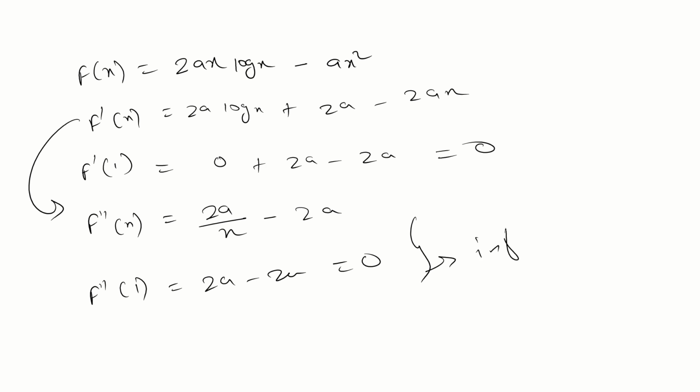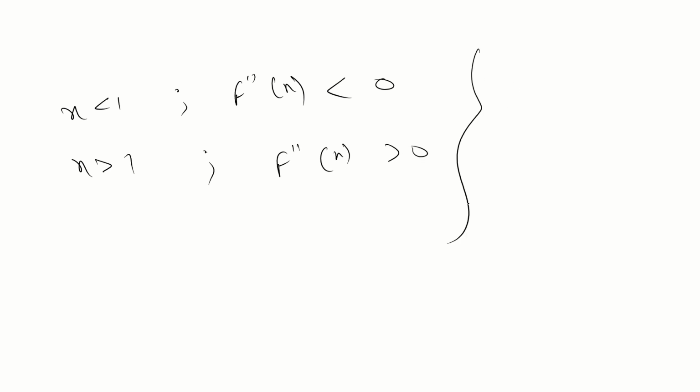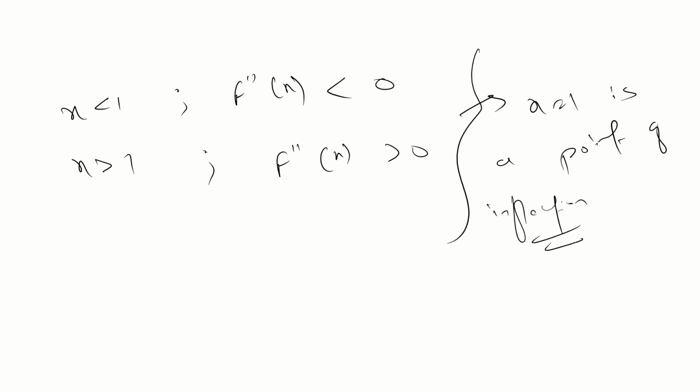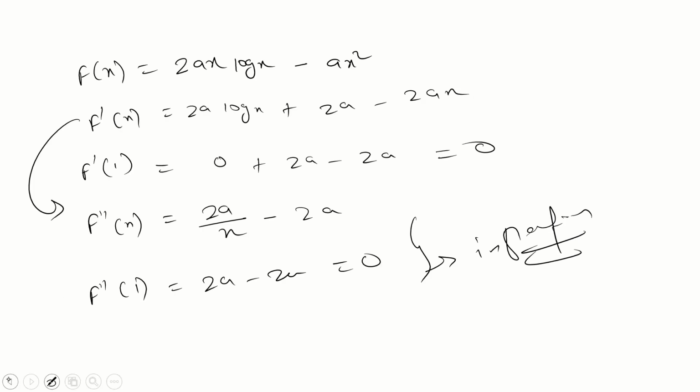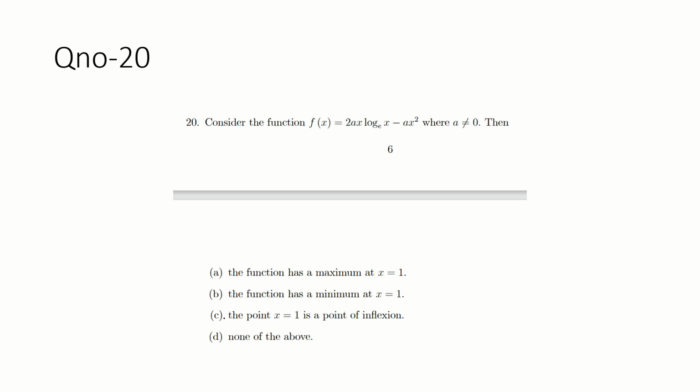Simple, just check around it. If x is less than 1, then the double derivative is less than 0. If x is greater than 1, the double derivative is greater than 0, so this is a point of inflection. So x is equal to 1 is a point of inflection. Simple. So what is the answer? C.